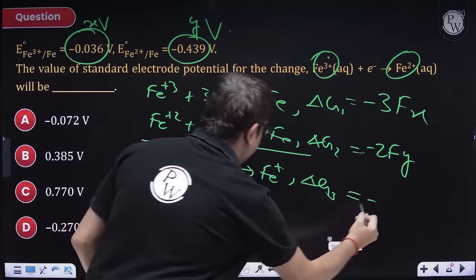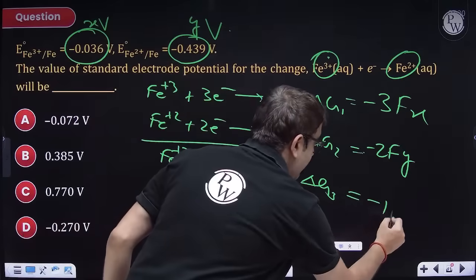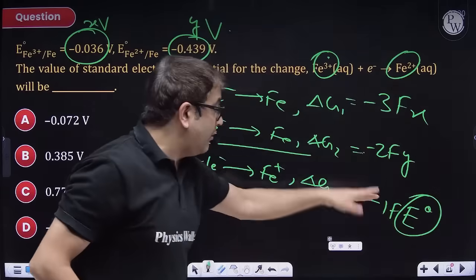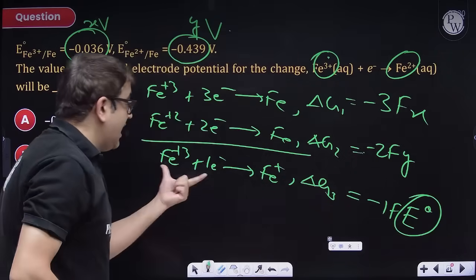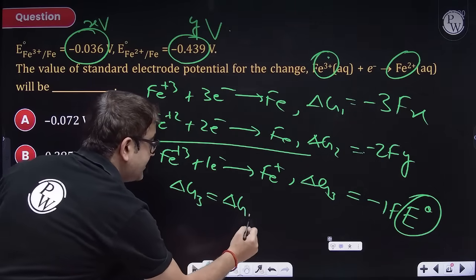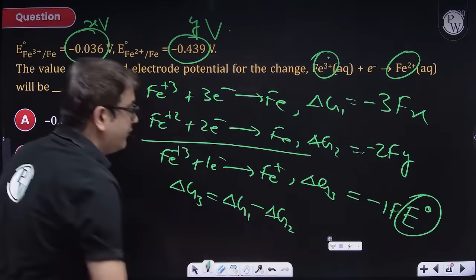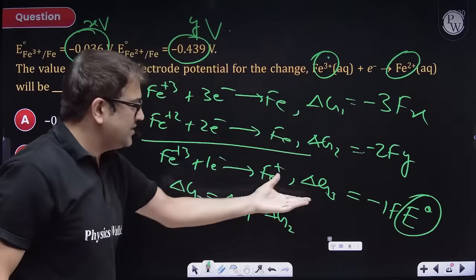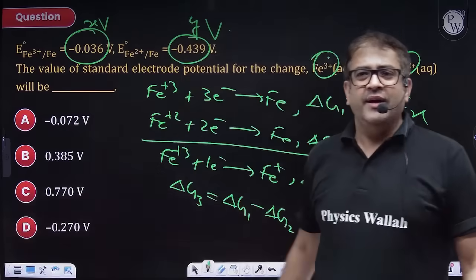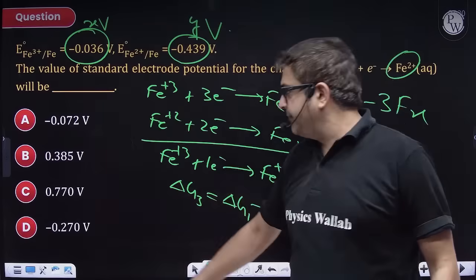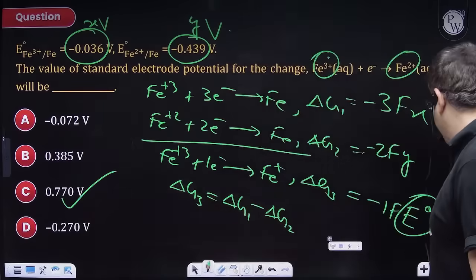What will be this, sir? Minus 1 F, and this is the desired E naught. So you compare how to equate them. I get the third reaction once I subtract the second one from the first one. So this is the relation between delta G3, 1 and 2. Just do the math, and I hope you will get your answer. Guys, C in that case will be your answer.